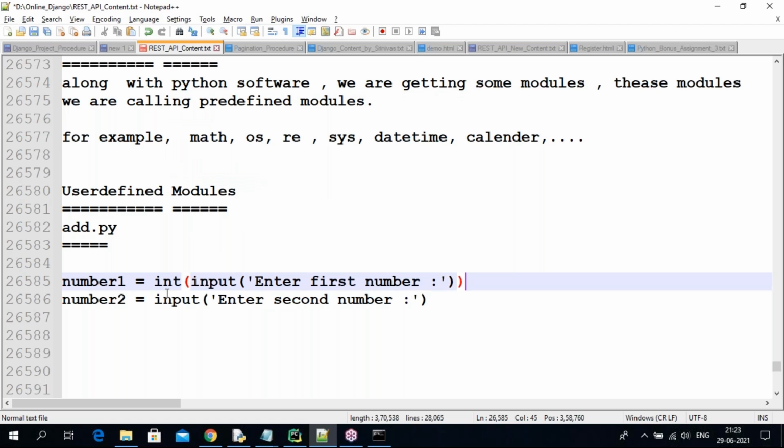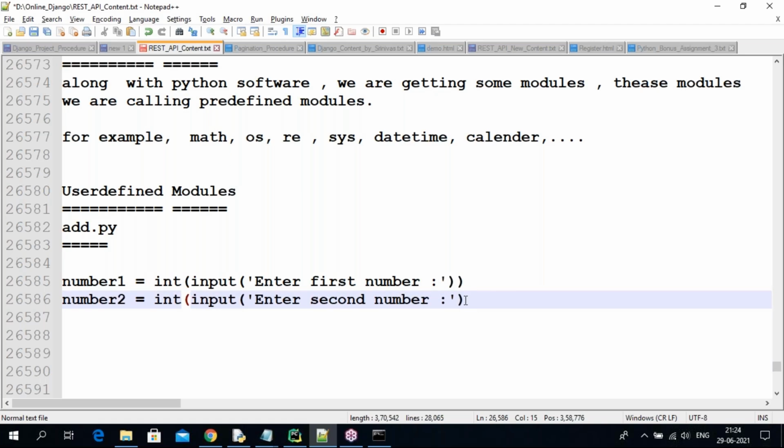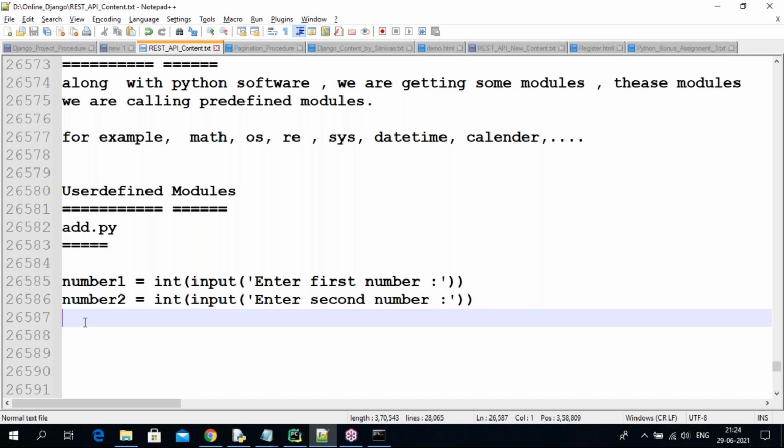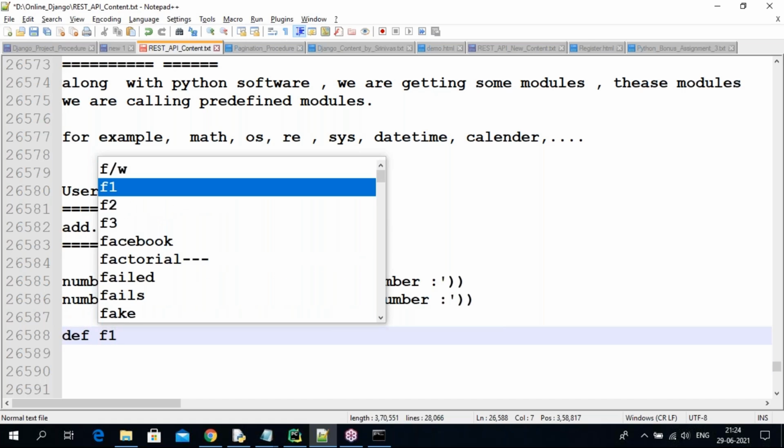These all are Python knowledge only, not Django. Remember your Python knowledge, recollect. So two numbers I have taken, guys, number one, number two. I want to perform addition. So print number one plus number two. Enough. Otherwise, one method you can create if you want, one function.